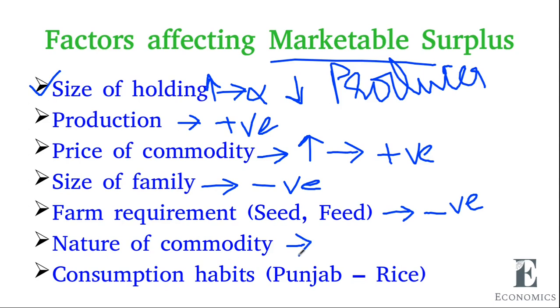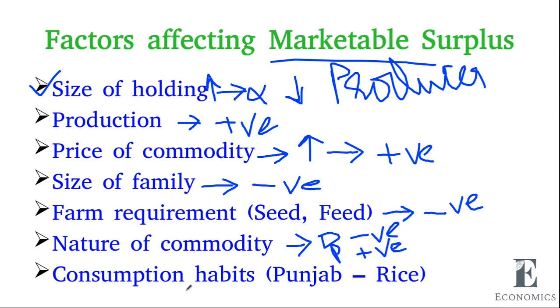Then nature of commodity. If it is durable, it has a negative relationship. If it is perishable, it has a positive relationship. If it is a non-food crop, it has a positive relationship. So based on the nature of the commodity, the producer surplus is influenced.